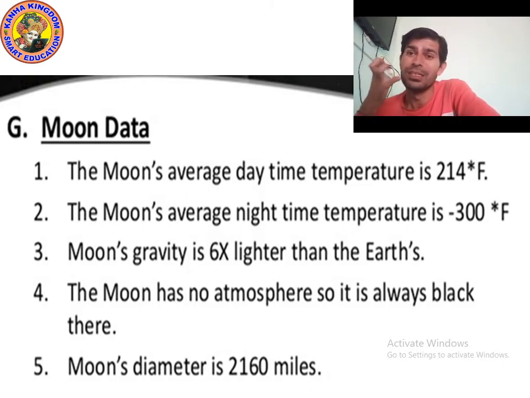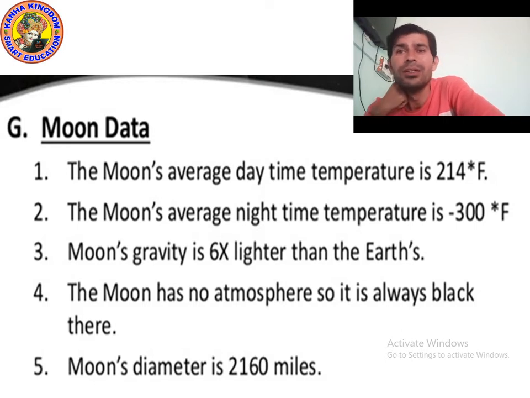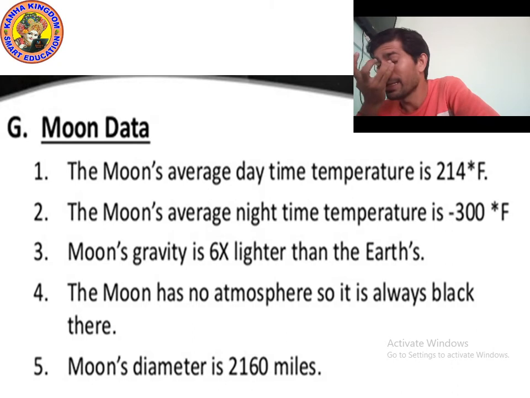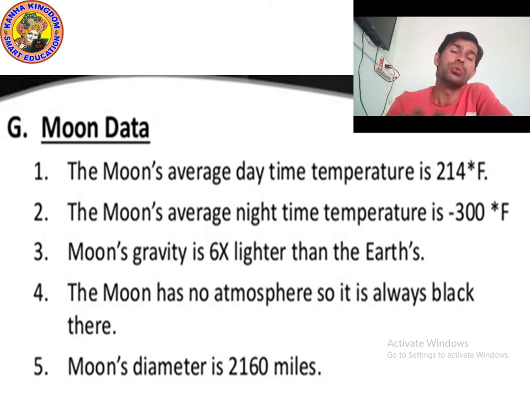That's why the astronauts that go into space, on the moon, they actually have an oxygen mask. Okay, and if I talk about the diameter of the moon, you can see 2160 miles. Yes, that is the diameter of the moon, 2160 miles.